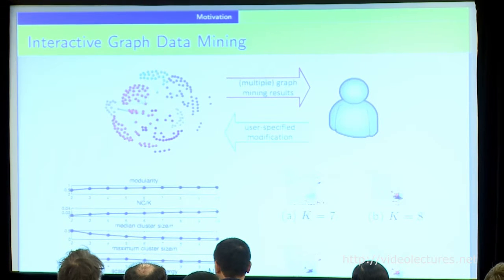And then if the user turns out to be not happy with the current clustering results, they might go back and ask the algorithm to give me, let's say, 6 clusters instead of 5 clusters. And in this case, some recomputation or incremental computation is needed for this algorithm to speed up the incremental process, because you already have the information that you need to compute the first 5 communities.